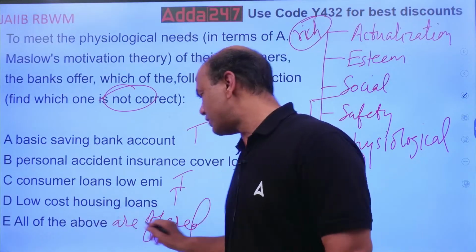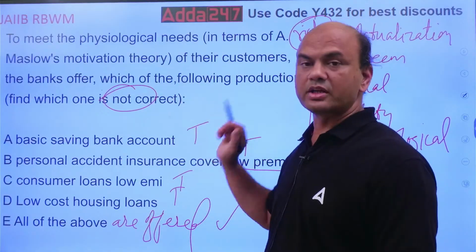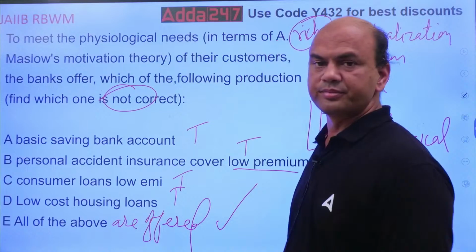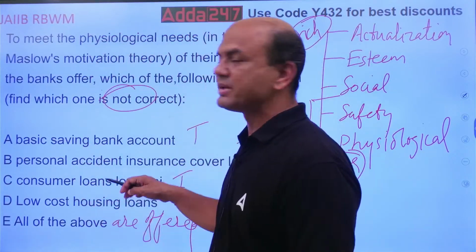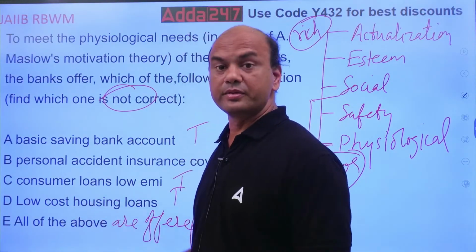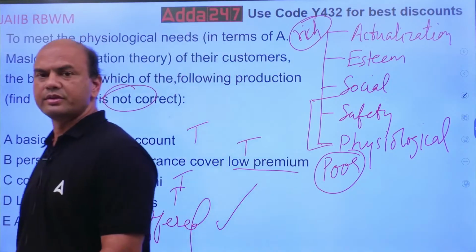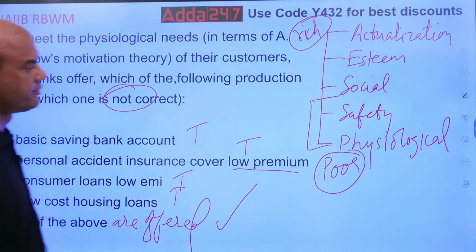So all of them are offered. So which of them is not correct? All are correct. All of them are offered. So actually the question over here can be changed. D I can make it none of the above. Then the answer will be none of the above. All are correct. Got it? Got it everyone?